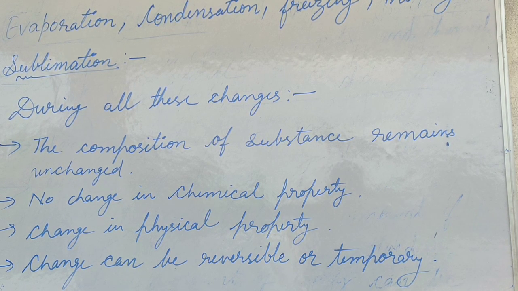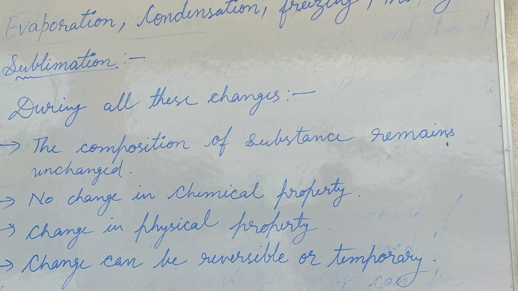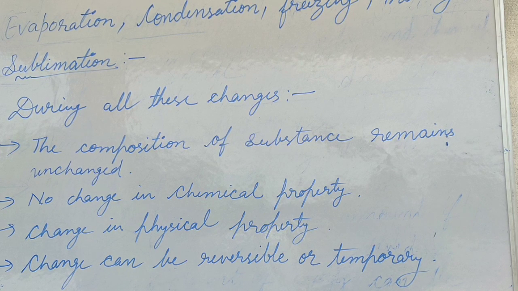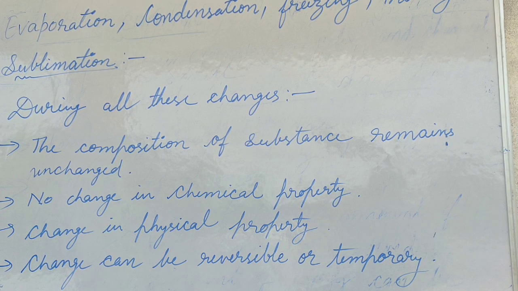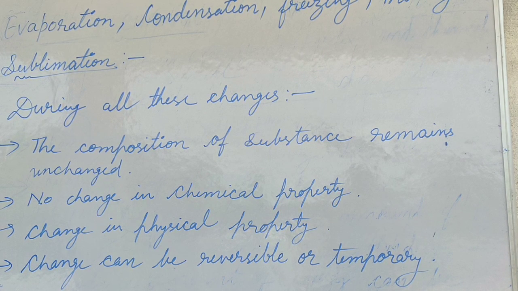So take one example, evaporation. During evaporation of water, we can observe that there is only a change in the physical property, meaning only the physical state of water gets changed, and after evaporation it converts into vapor. And we can reverse back the change, meaning after condensation of water vapor we can get back the original substance, water.